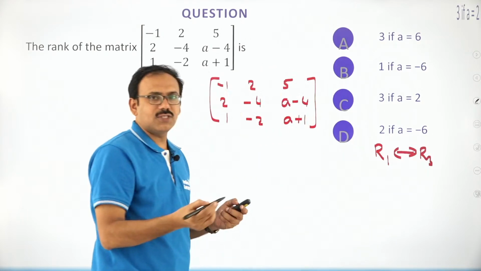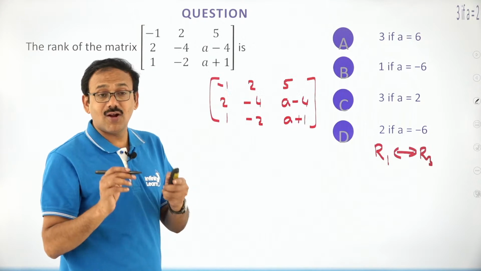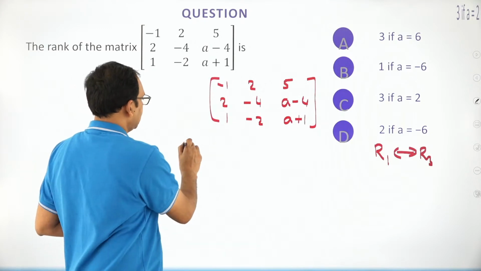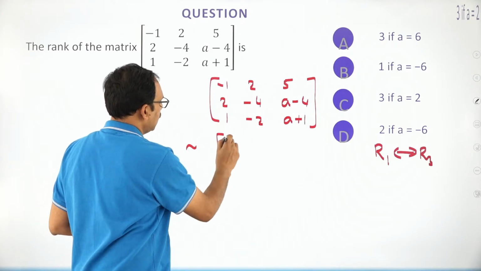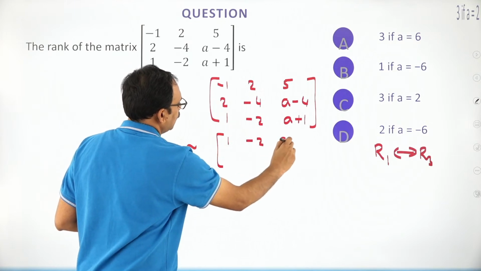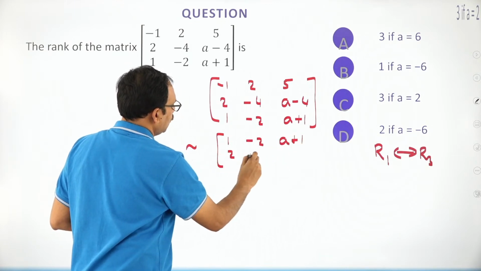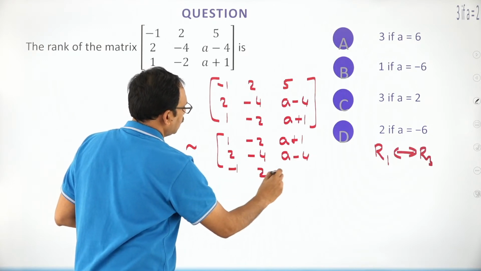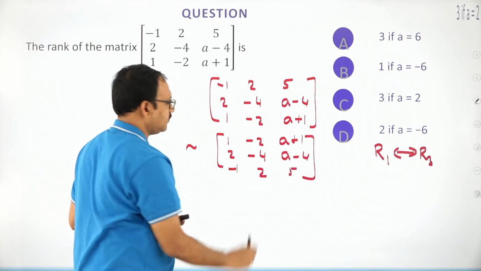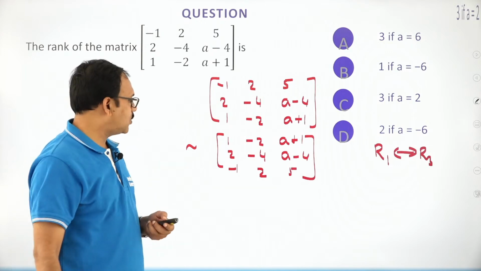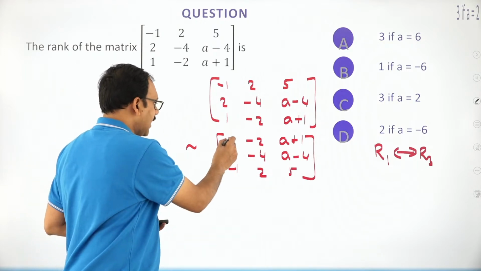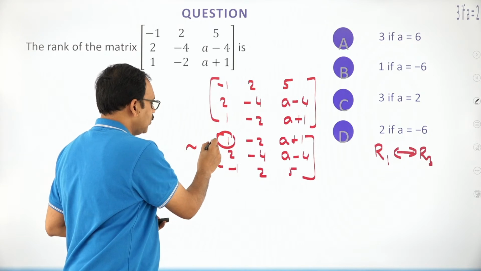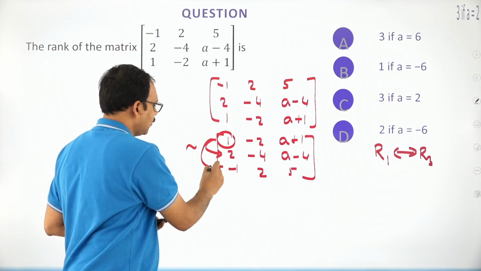You need not change the sign here because it is not a determinant. Please do remember. I can say that this is 1, -2, A plus 1; 2, -4, A minus 4; -1, 2, 5. Now, with the help of this element, you make these two 0.